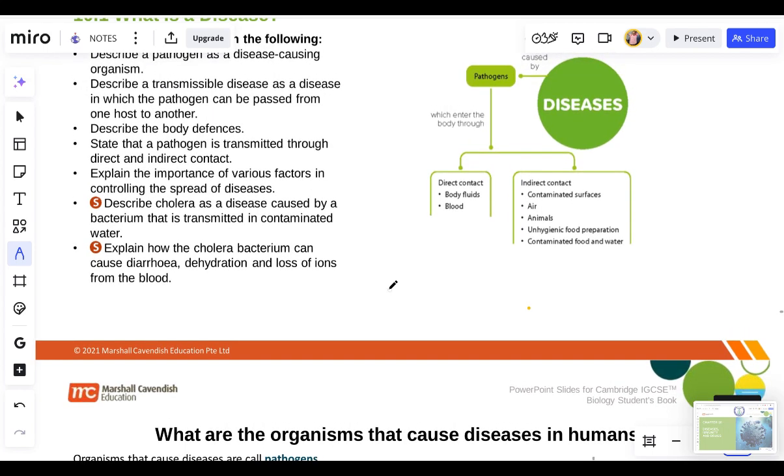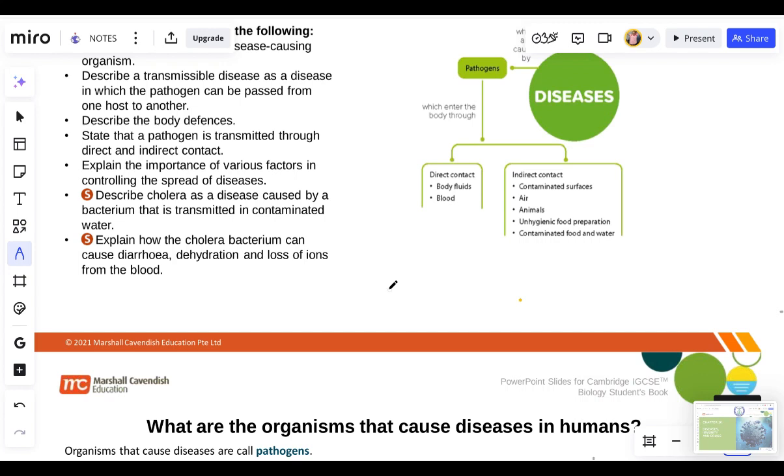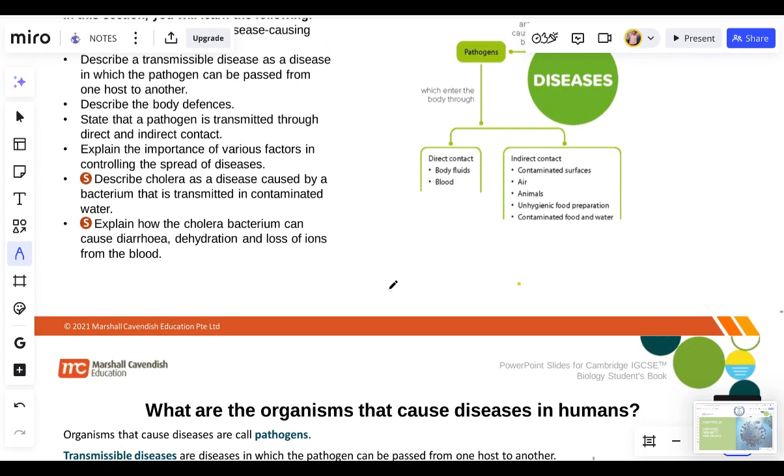One is direct contact. Two is indirect contact. Under the direct contact, we have the body fluid and the blood. And under the indirect contact, we have contaminated surfaces. So when you touch any contaminated surface, or when your food touches any contaminated surface, you're going to contract diseases. We also have the air, the animals, and unhygienic food preparation.